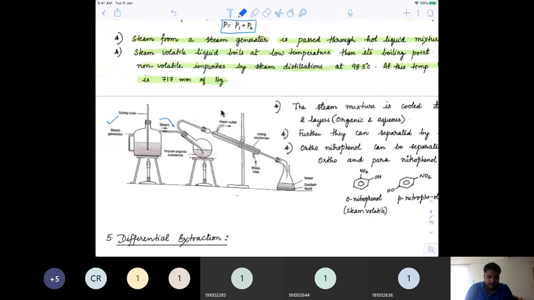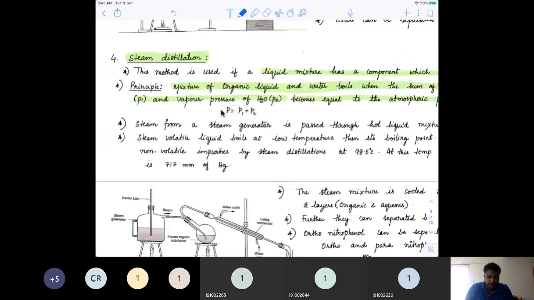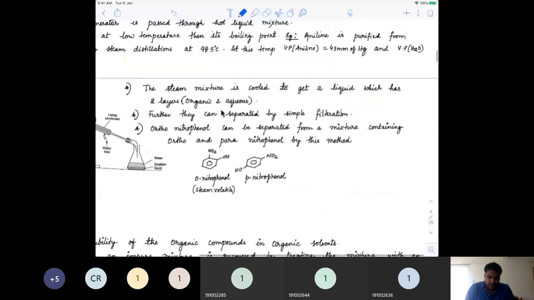Okay. So that's pretty easy. All you need to understand is when the steam generator should be used, the steam volatility. Check out these points. The steam mixture is cooled to get a liquid which has two layers, organic and aqueous. Further, they can be separated by simple filtration.